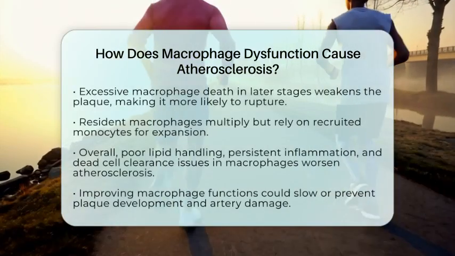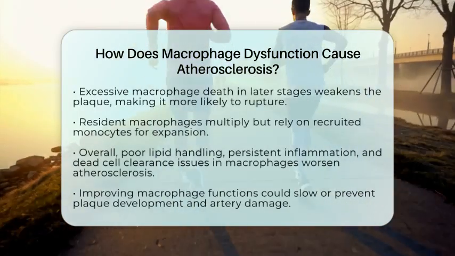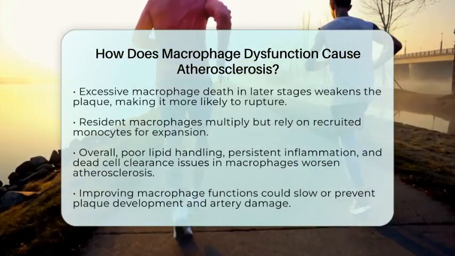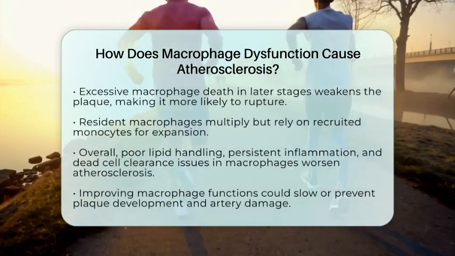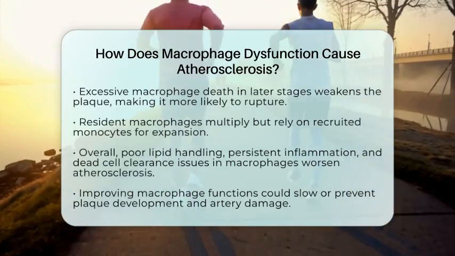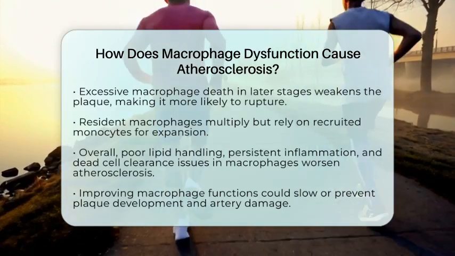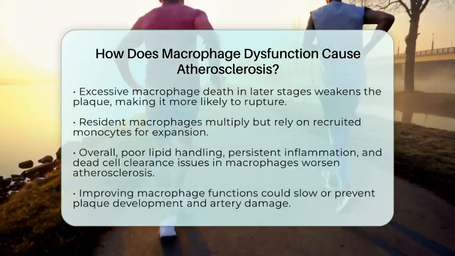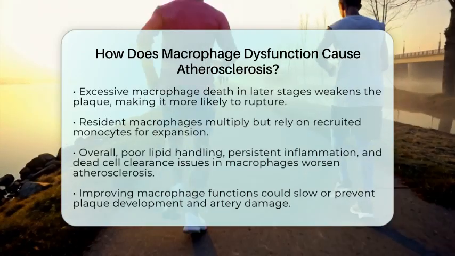In advanced stages, macrophage death becomes a double-edged sword. Early on, dying macrophages can reduce cell numbers, but in later stages, excessive death without proper cleanup makes the plaque more fragile. Resident macrophages in the plaque also multiply, but they depend heavily on recruited monocytes to expand their numbers.